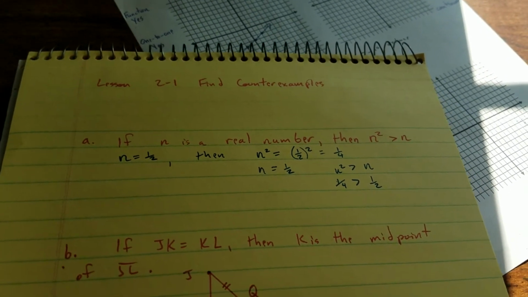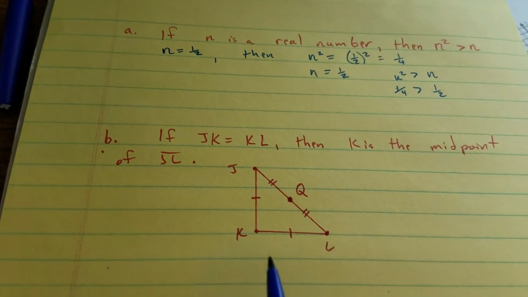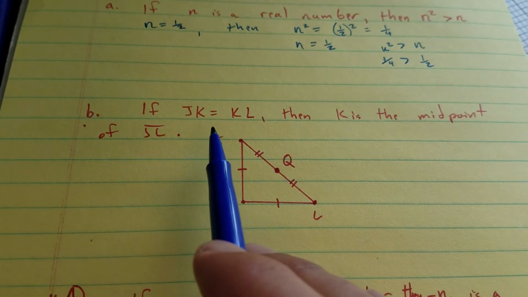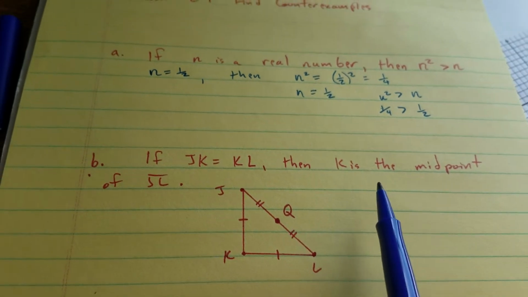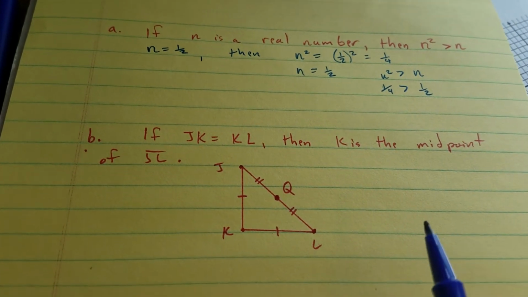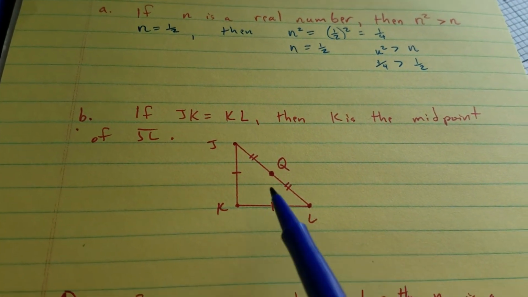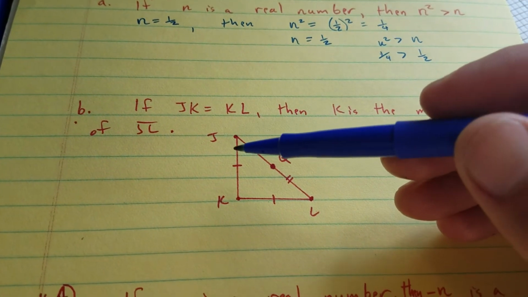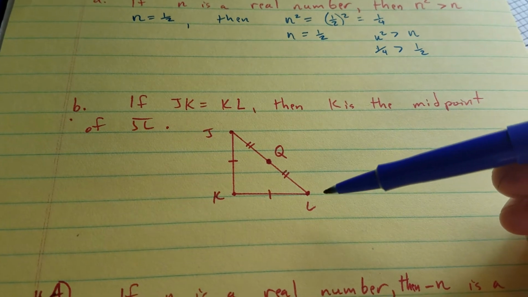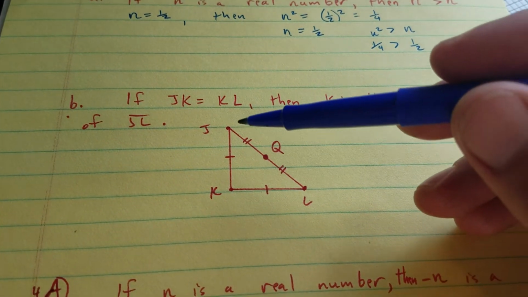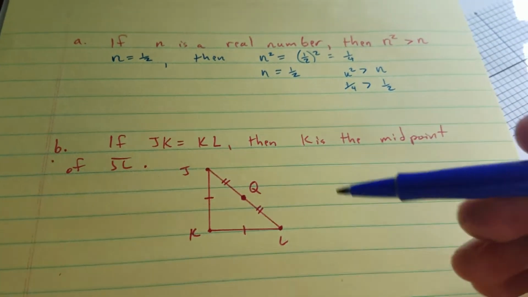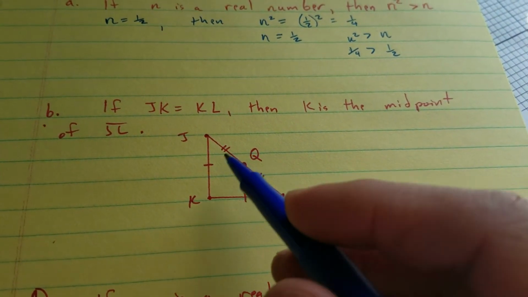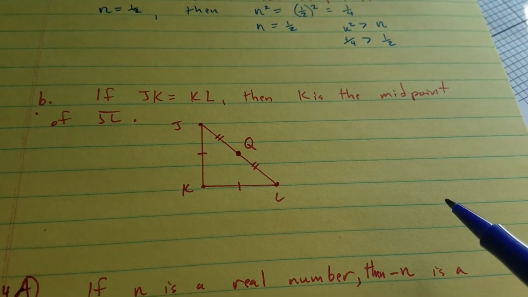The book used 1, I used a half. B, if JK is equal to KL, then K is the midpoint of JL. So I just, again, made another counterexample to show you that there is more than one counterexample here. So JK and KL are both 1 inch. Notice that K is not the midpoint of JL. The midpoint is Q. So this drawing that I made is the counterexample.